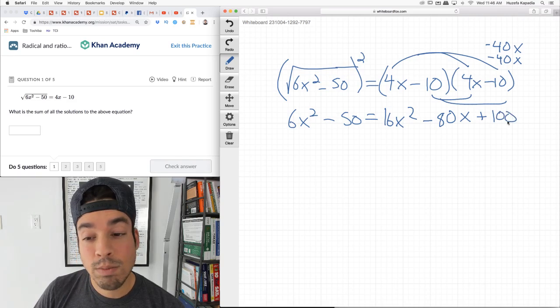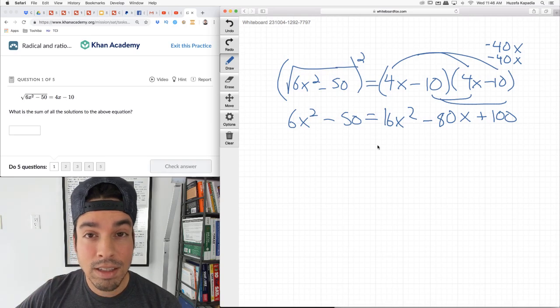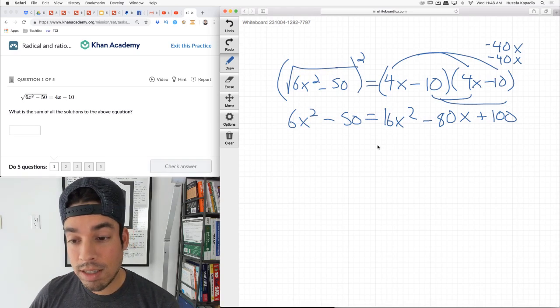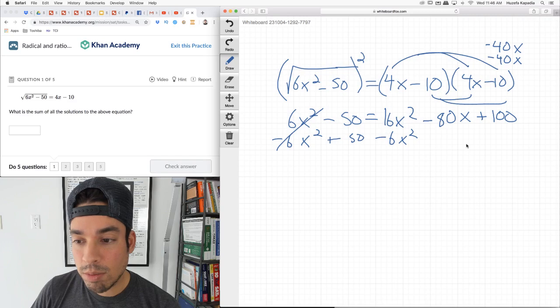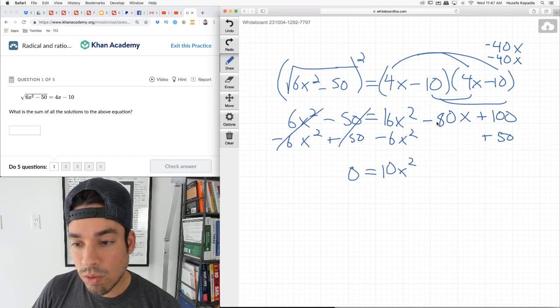Okay, now let's bring everything to the same side and set everything equal to 0. You should instantly go for that move to isolate and set to 0 when you see a quadratic like this. So I'm going to move everything to the right side. It's a little bit easier. And I'll even add 50 to both sides. So we have 0 equals 16x squared minus 6x squared is 10x squared minus 80x plus 150.